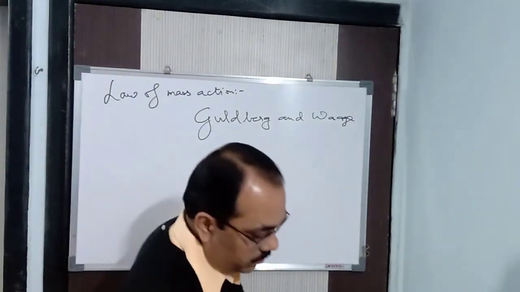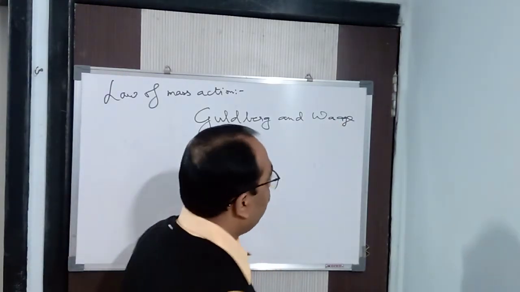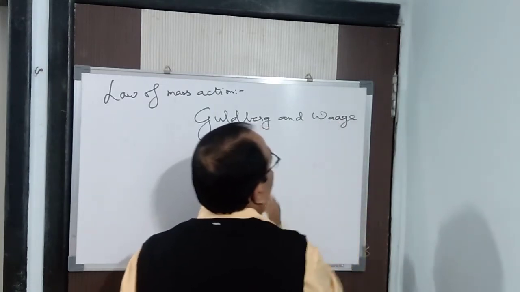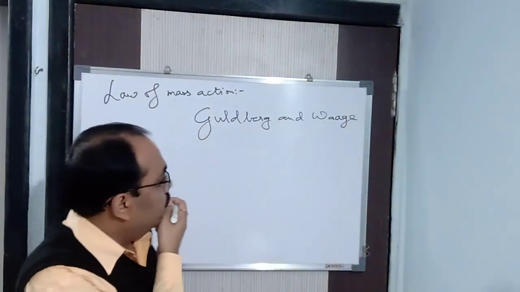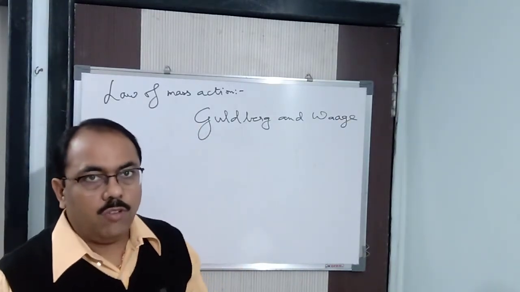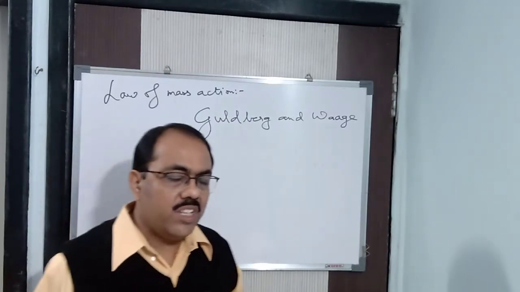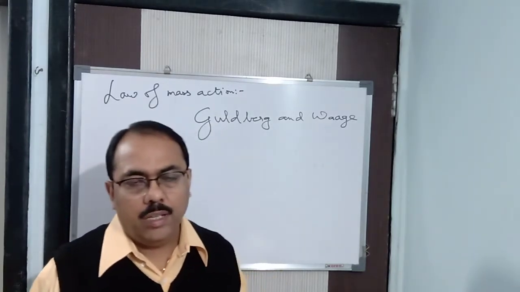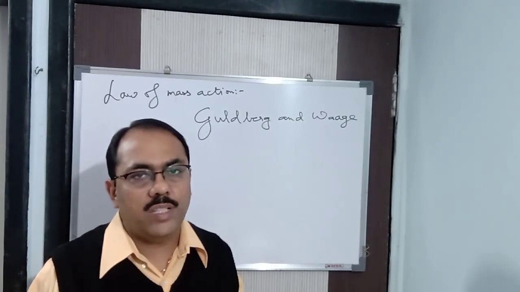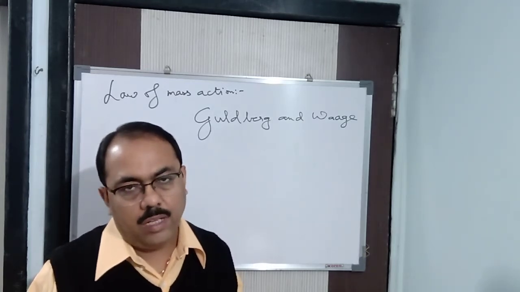We can say that, W-A-A-G-E. If you can't see, once again I'll write it down. Waage. Guldberg and Waage, they gave this law and it's called the law of mass action. Now what is the law? Write down. The rate at which a substance reacts is proportional to its active mass.